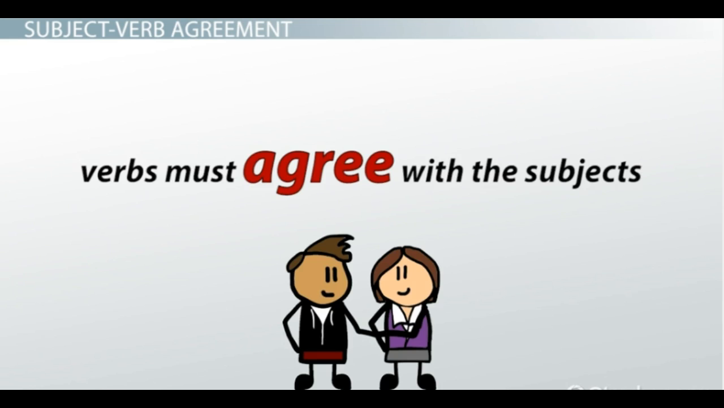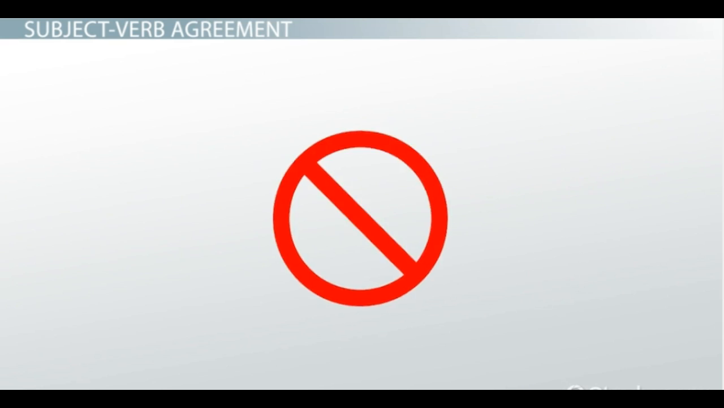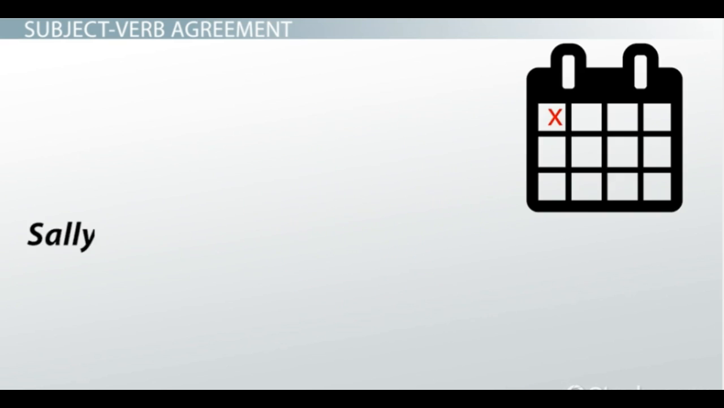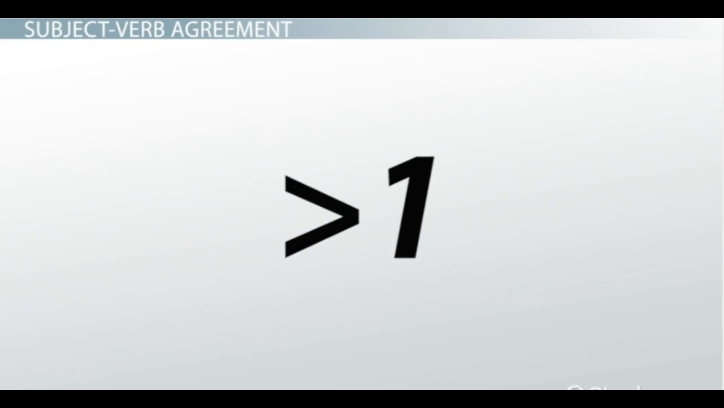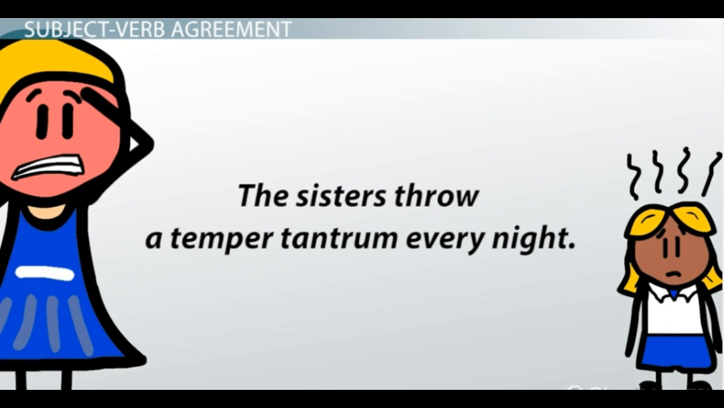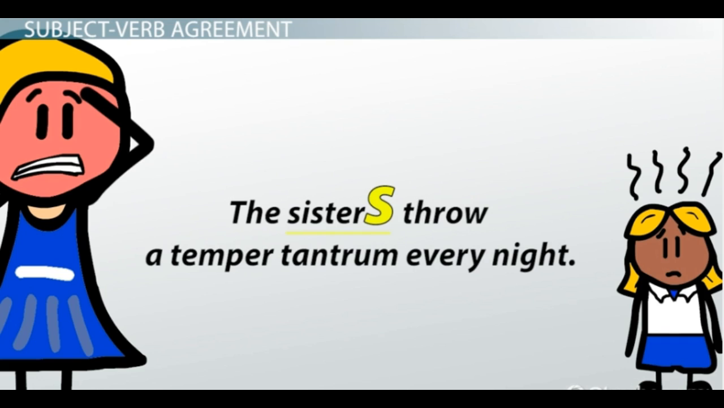Subject-verb agreement is the idea that verbs must agree with the subjects. In other words, the verb must change form to match the subject. In that same sentence, the verb throws is in the form that agrees with the singular subject Sally. The sentence would be incorrect if it read, "Sally throw a temper tantrum every night," since throw without an S is a form for plural subjects. For instance, "The sisters throw a temper tantrum every night." Sisters is now the subject and is plural, so throw is the form that agrees.